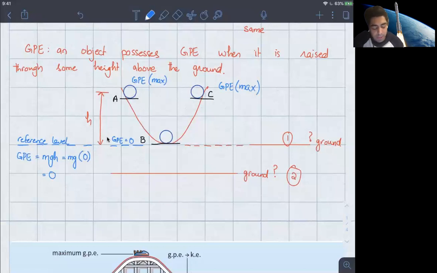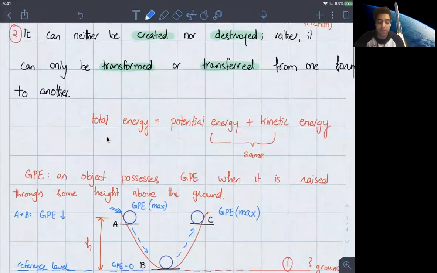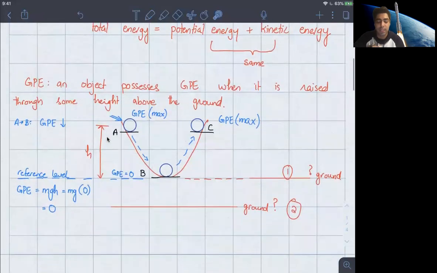What about the kinetic energy? Well, it started off right here at position A, and then it starts to go down all the way like this, and then it starts to go up. So when it's falling from A to B, it's losing height. So that means the gravitational potential energy is decreasing. Now, because the gravitational potential energy is decreasing, some form of energy must be increasing. And again, going back to our statement before, we said it can be transformed or transferred from one form to another. And that is exactly what is happening here.